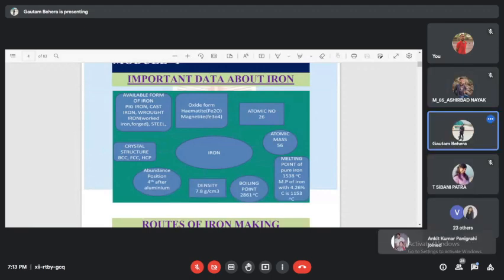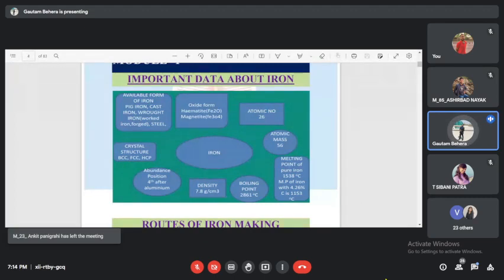So this is iron making subject, right? First of all, I would like to say what is iron making. Iron making means we are converting the iron ore into iron, or producing iron from iron ore. The iron ores are basically available in the form of hematite, Fe2O3, or sometimes in magnetite form, Fe3O4.